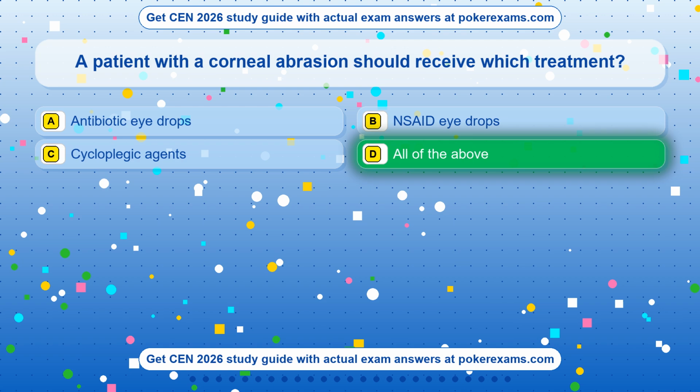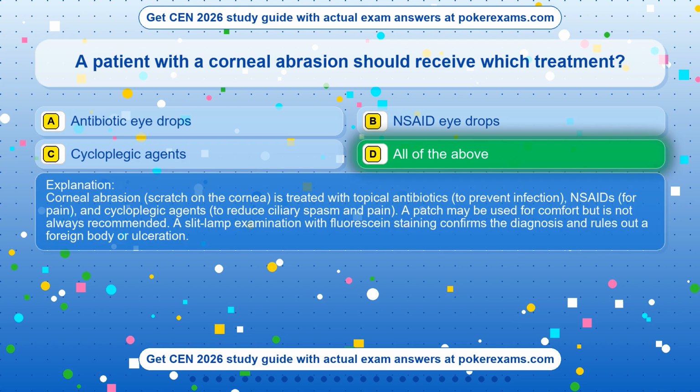All of the above. Corneal abrasion, a scratch on the cornea, is treated with topical antibiotics to prevent infection, NSAIDs for pain, and cycloplegic agents to reduce ciliary spasm and pain. A patch may be used for comfort but is not always recommended. A slit lamp examination with fluorescein staining confirms the diagnosis and rules out a foreign body or ulceration.